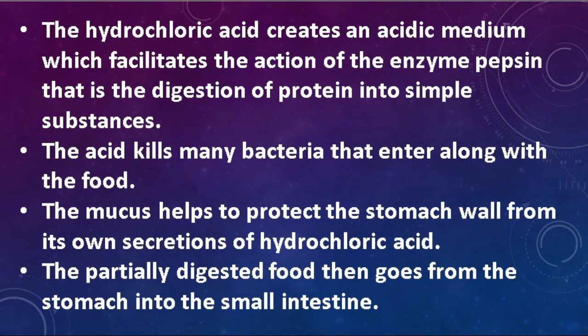Students, the inner lining of the stomach secretes mucus, and this mucus protects the lining of the stomach from the acid. Acid kills many bacteria that enter along with the food and makes the medium in the stomach acidic, and this helps the digestive juices to act. The digestive juices break down the proteins into the simplest substances. Then after the stomach, the partially digested food goes from the stomach to the small intestine.